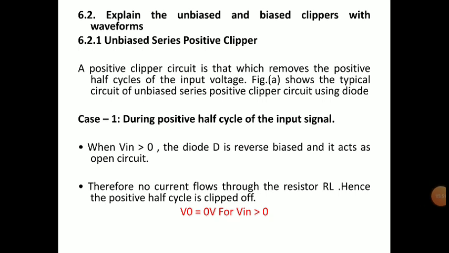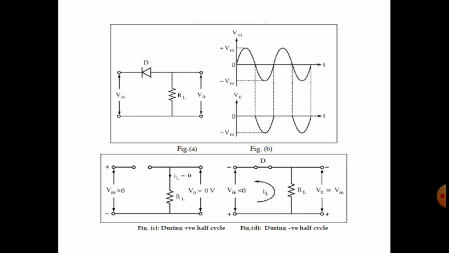So now moving on to the second topic, that is the starting of these clippers. Explain the unbiased and biased clippers with waveforms. It didn't mention whether it is series or shunt. So going into the topic, first is the unbiased series positive clipper. See clearly, the name indicates unbiased, series and positive clipper. A positive clipper is a circuit which removes the positive half cycle of the input voltage. The positive half cycle has to be removed.